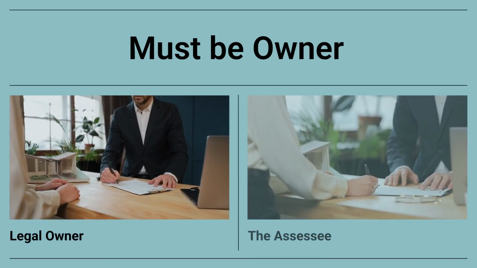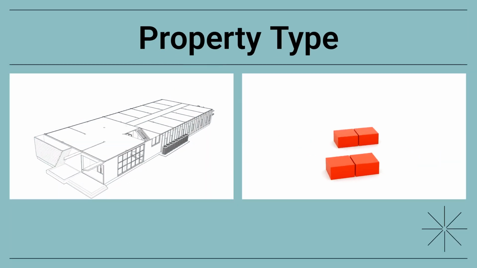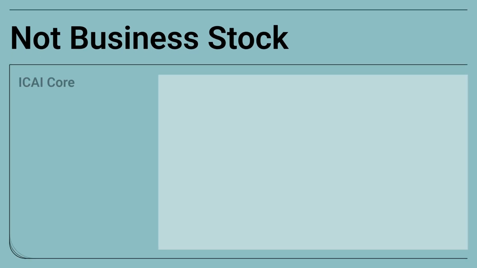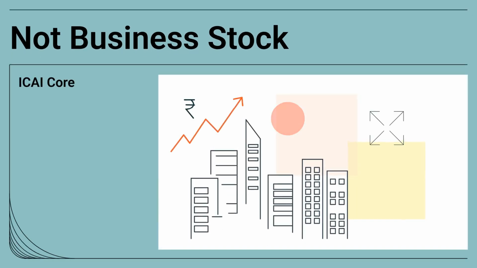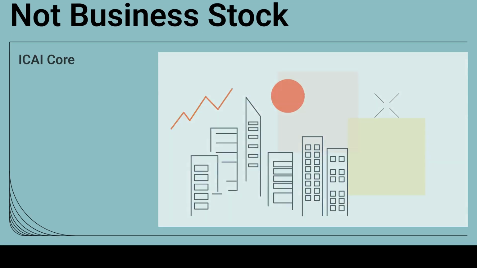Condition 1. The assessee must be the legal owner of the property. Condition 2. The property must be a building or land attached, known as appurtenant thereto. Condition 3. The property must not be used by the owner as business stock, which would make the income taxable under profits and gains of business or profession.